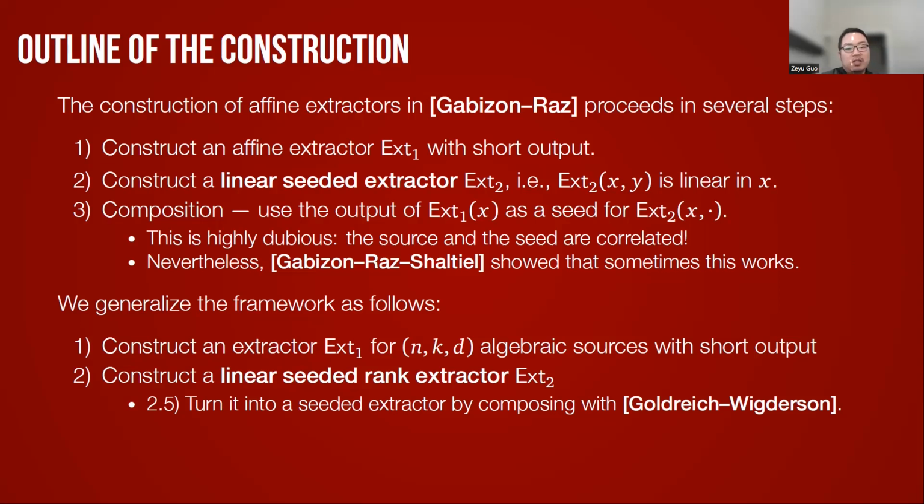So we can turn this seeded rank extractor into a seeded extractor by composing with a seeded extractor that works for sources with very high entropy. Such an extractor was constructed by Goldreich and Wigderson. So we compose it with our seeded rank extractor to get the seeded extractor. And finally, we compose the seeded extractor with the deterministic extractor that outputs the short seed, which is constructed in the first step. This gives the final construction.